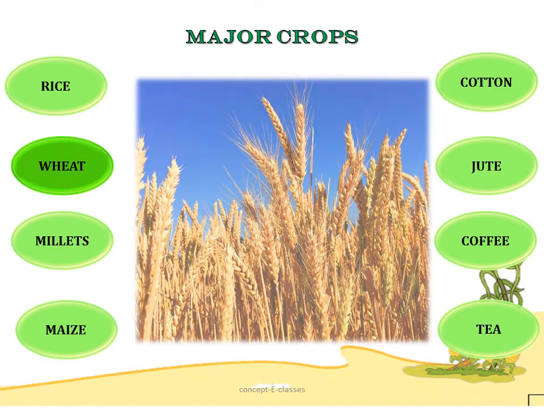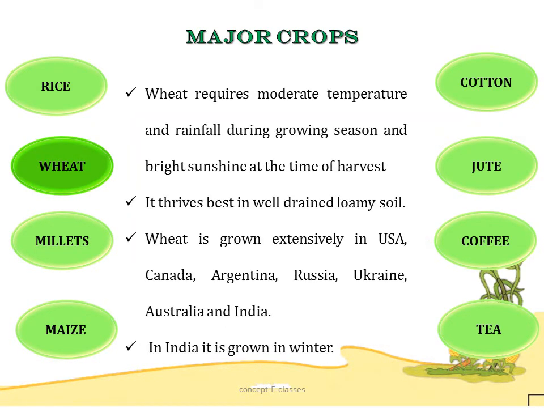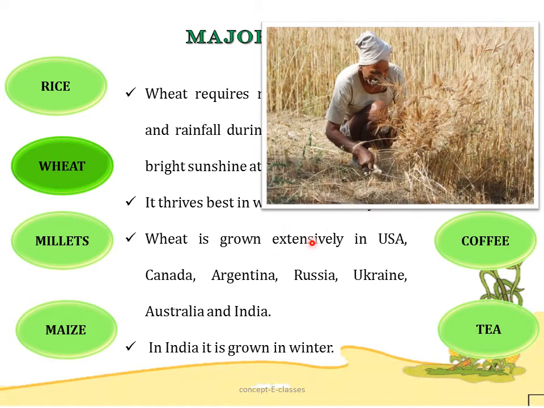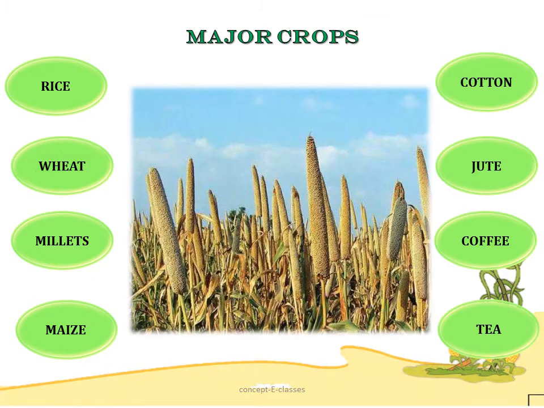Next we have wheat. Now wheat requires moderate temperature and moderate rainfall during its growing season and bright sunshine at the time of harvest. It thrives best in well-drained loamy soil. Now wheat is grown extensively in USA, Canada, Argentina, Russia, Ukraine, Australia and in India. In India, wheat is grown in winter only.